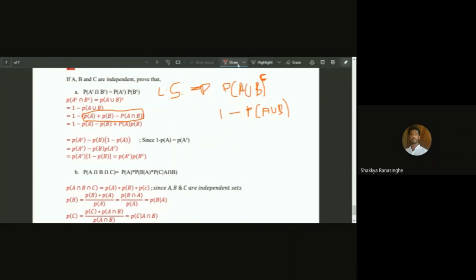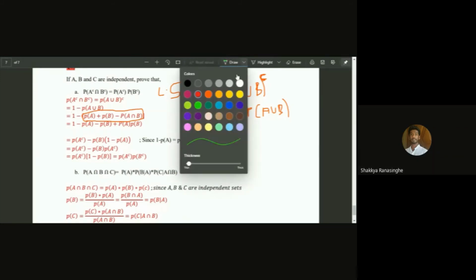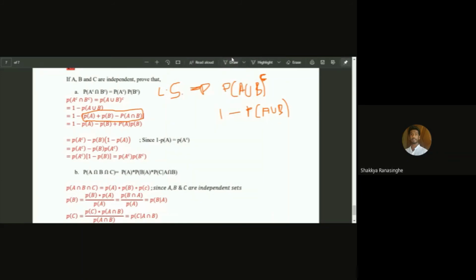Here, 1 minus PA can be taken as A complementary. And over here, from PB plus PA multiplied by PB, we can take the PB out, and within brackets we write 1 minus PA, which is once again A complementary.